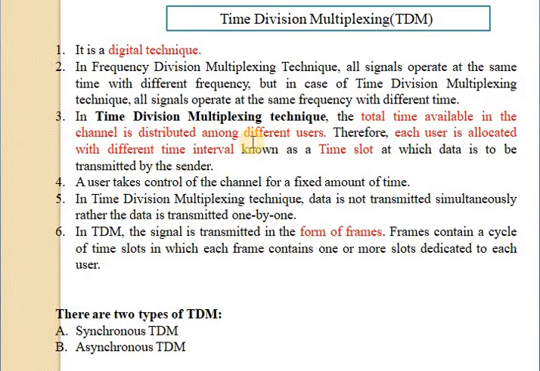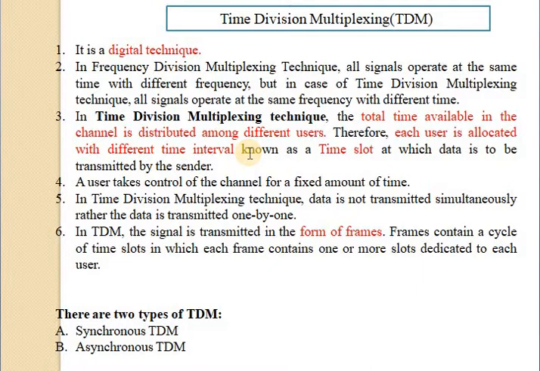We know that frequency and wavelength division are analog techniques, and time division multiplexing is a digital multiplexing technique. In time division multiplexing, the channel or link is not divided on the basis of frequency, but on the basis of time.